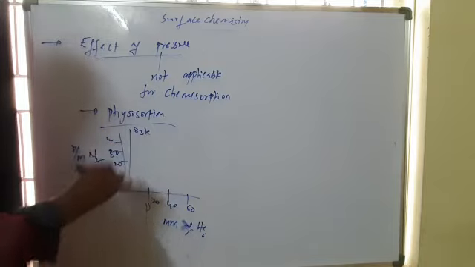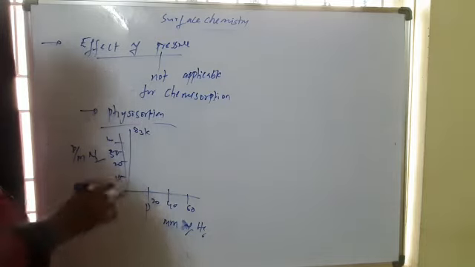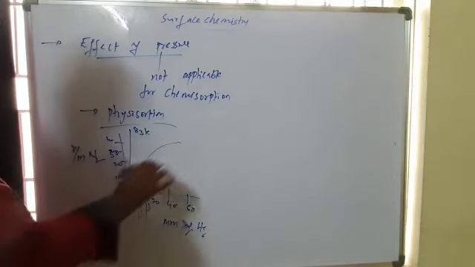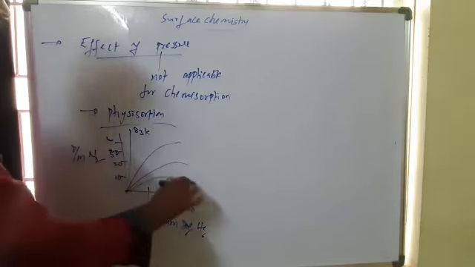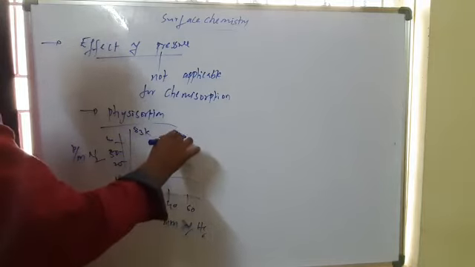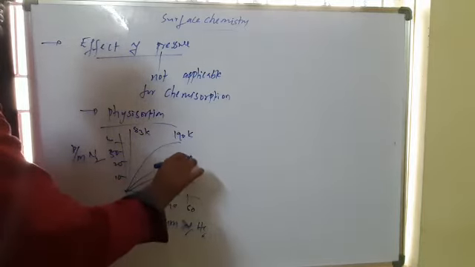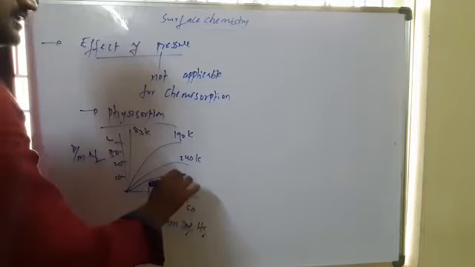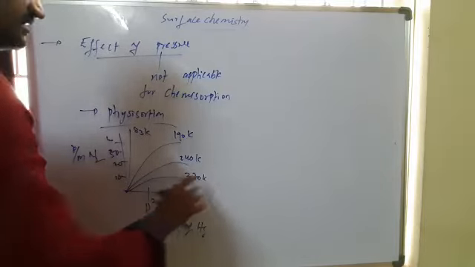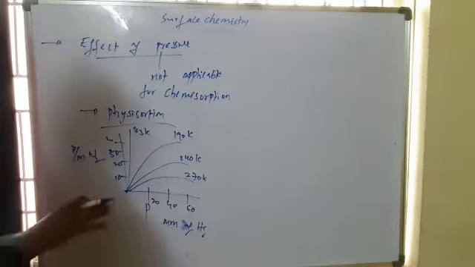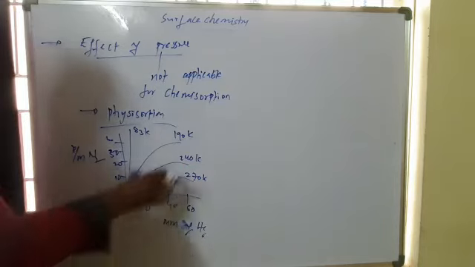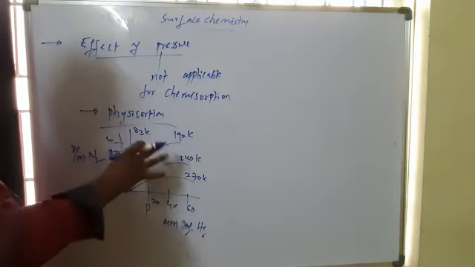At 83 Kelvin, at low pressure the extent of adsorption is more. At 190 Kelvin, 240 Kelvin and 270 Kelvin, the values decrease. With increasing pressure at constant temperature, it gives this type of graph.